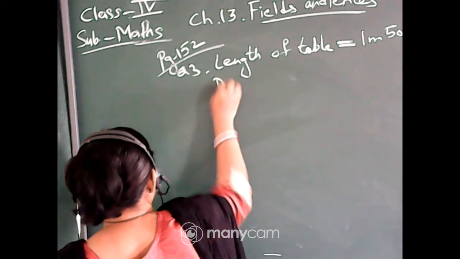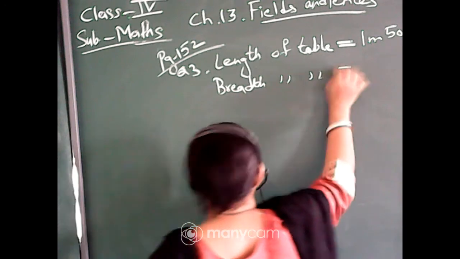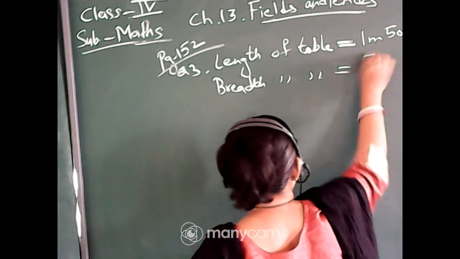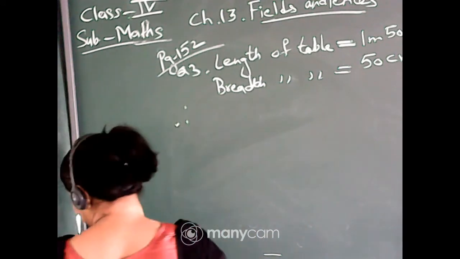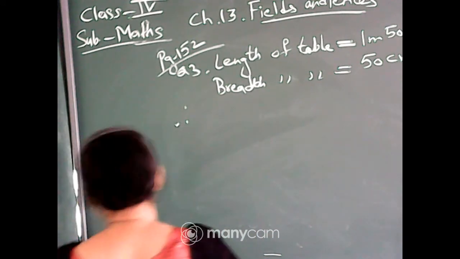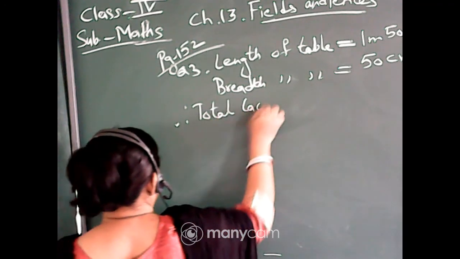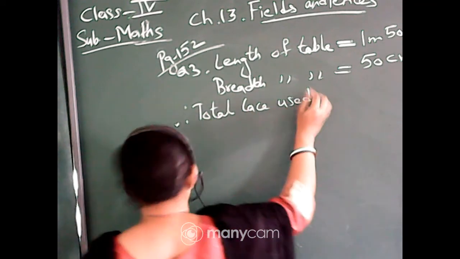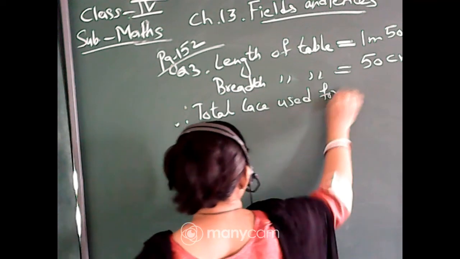Then breadth of table is equal to 50 centimeter. Therefore, total lace used for one tablecloth is equal to